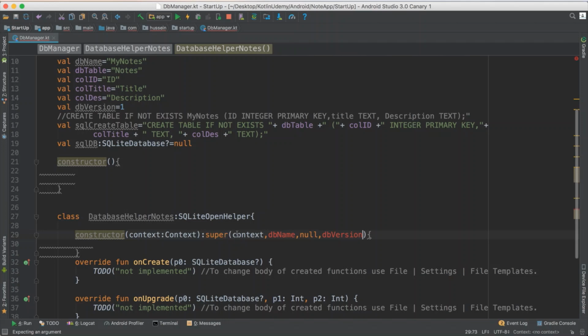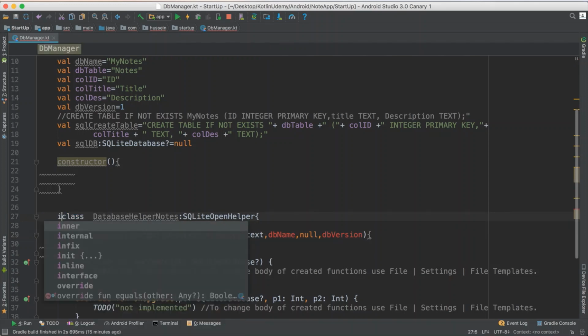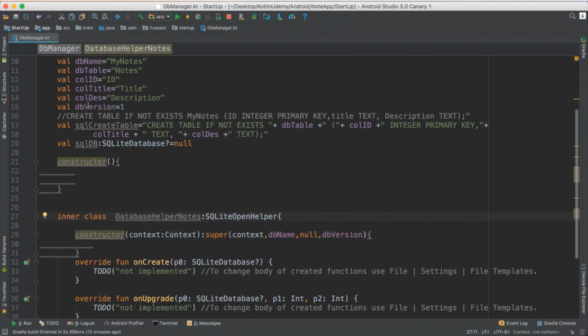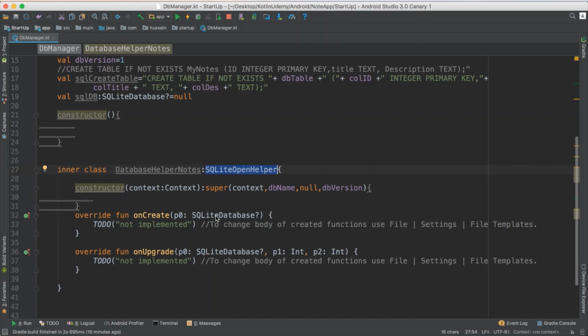What is going to happen here? This one wasn't able to access something outside it, so make sure to make it an inner class so it will be able to access things outside it. So DBHelper is the class that implements SQLiteOpenHelper. SQLiteOpenHelper is responsible for creating the database for me and allowing me to open a connection and read and write from the database. When I create my constructor, I have to initialize the constructor for SQLiteOpenHelper. It takes these parameters: the context, which I will pass from the activity, which is this activity, the DB name of the database, null, and the DB version.